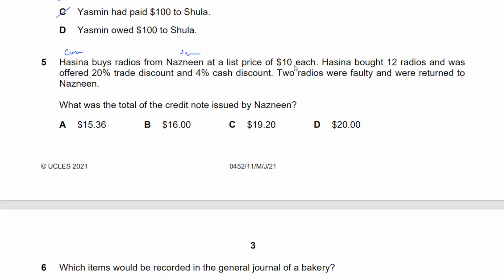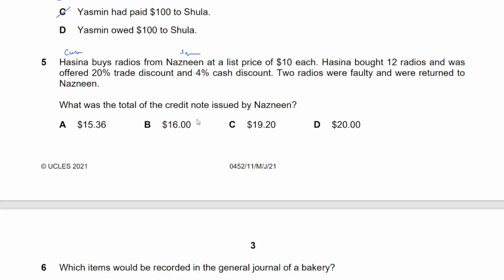At a list price of $10 each, Hasina bought 12 radios and was offered 20% trade discount, 4% cash discount. 2 radios were faulty and were returned to Nazneen. What was the total of the credit note issued by Nazneen? Right. So you should know that when you buy or sell goods with a trade discount, at the time of selling, you would give your customer a discount. As a seller, you would give a discount. But when those goods are returned, you would also deduct the discount from the list price. You won't refund the whole amount.